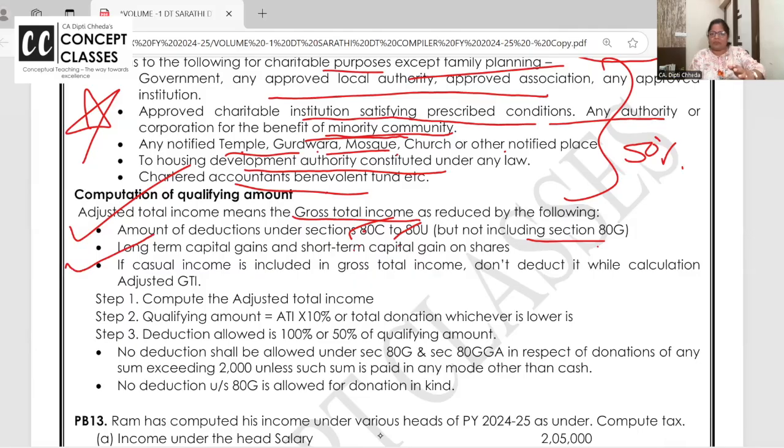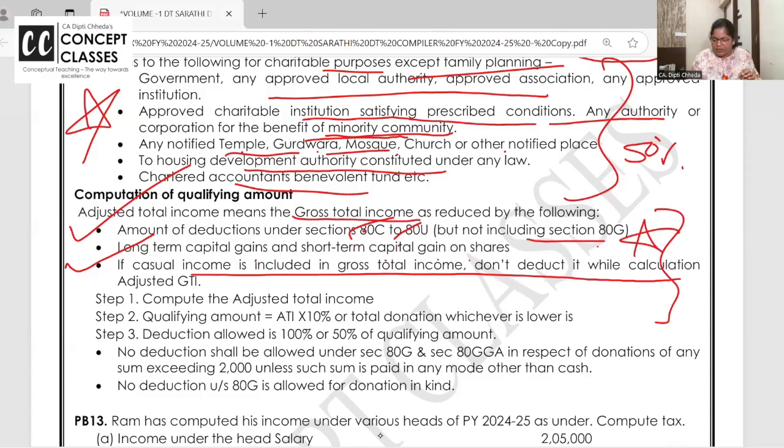From the gross total income, give the deductions 80C to 80U other than 80G. Remove special income, special rates like long-term capital gain, and short-term capital gain on shares. Many of the students have this confusion: ma'am, shall we remove casual income also because it's a special income, special rate? Answer is no. Casual income, nowhere is it written that you have to remove it, and problems are solved including casual income. So just remove. This is very important. You can recheck. Many of the students have sent me pictures, ma'am. We have been taught that all special income, special rates are to be removed.